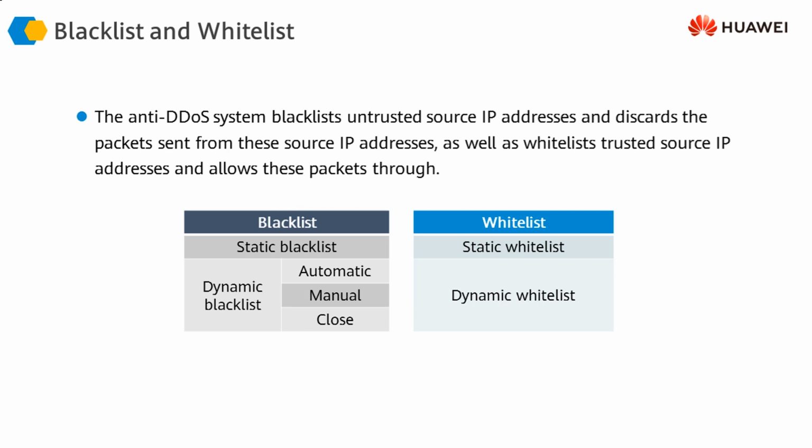Similarly, if the firewall has ensured that a certain type of traffic is safe traffic and not attack traffic, then the firewall is going to add the source IP address of that source to a whitelist, so that when the next packets come from that source, the firewall is going to allow that traffic to go through without going through the checking process. This means that this is a valid source, a genuine source, and not an attack source.